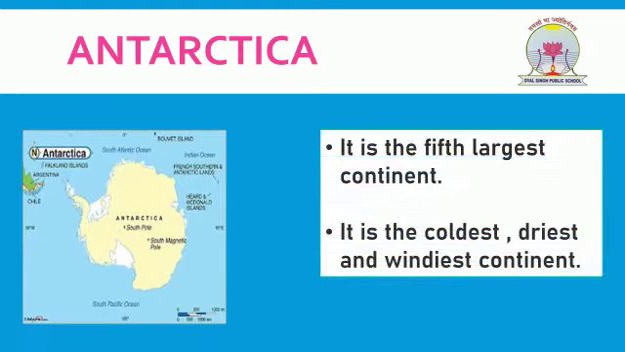Antarctica. Antarctica is the fifth largest continent. It is the coldest, driest, and windiest continent and the least populated. It is home to a variety of penguin species.